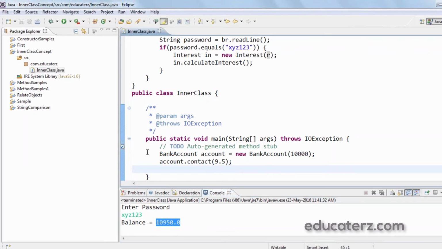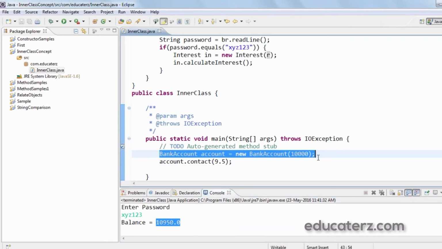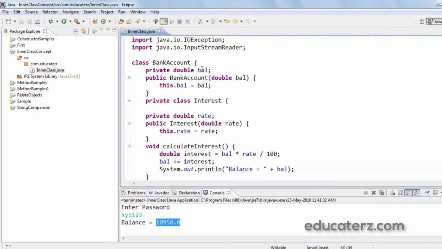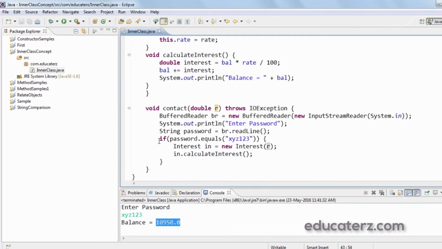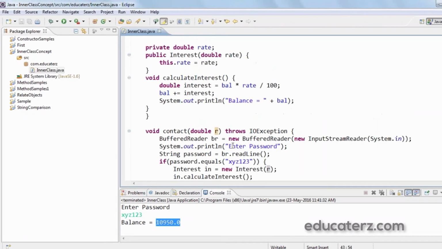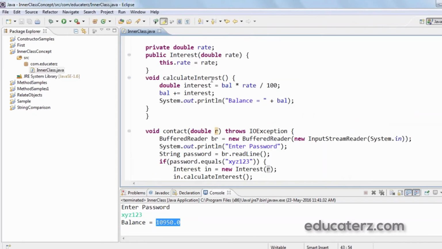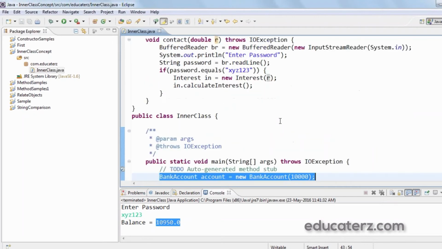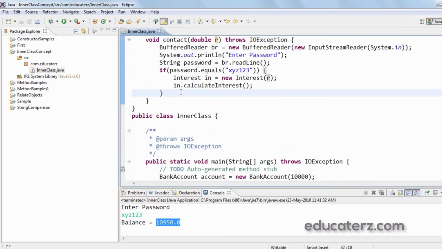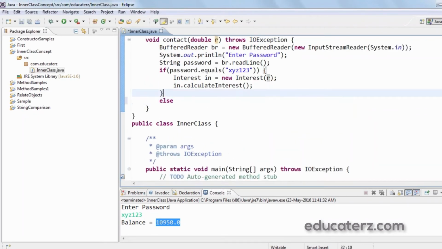So what we have done here is, when we created a BankAccount object, that is the outer class object, we passed the balance amount and initialized balance with 10,000. And then the contact method is called. Here we are authenticating the user. If the user is authenticated, then I'm creating an object of the inner class, that is Interest, and then calling the method calculateInterest, which is printing the balance amount. If the user is not authenticated, what is to be printed?